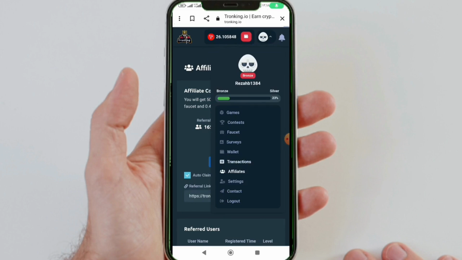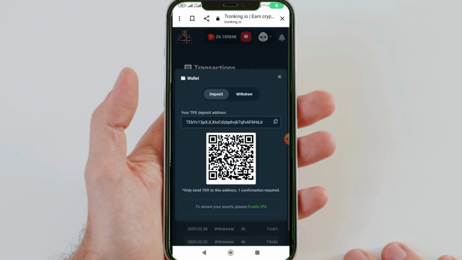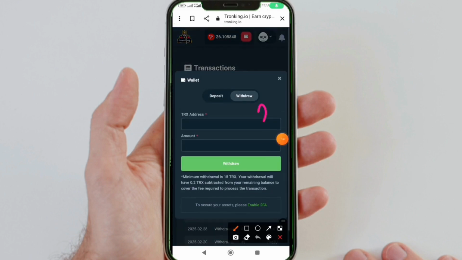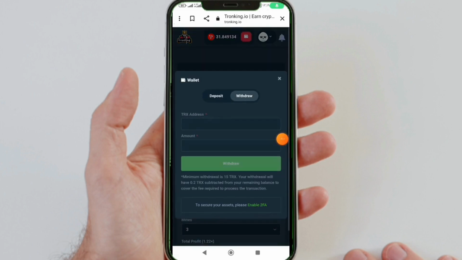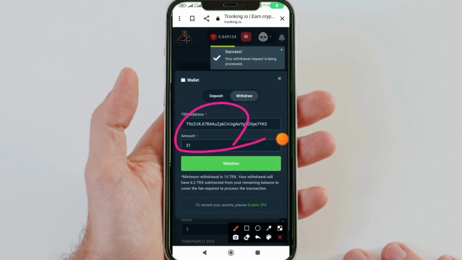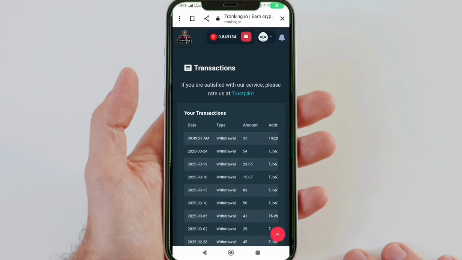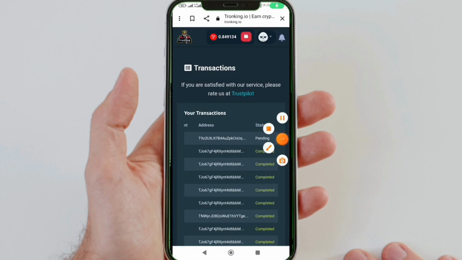If we click on the transaction option, now you can see the payments that this site has previously made for me. If I click on the withdraw option, you can make your withdrawal from this section and transfer it to your exchange account or wallet. You can spend it and achieve financial independence in your life.